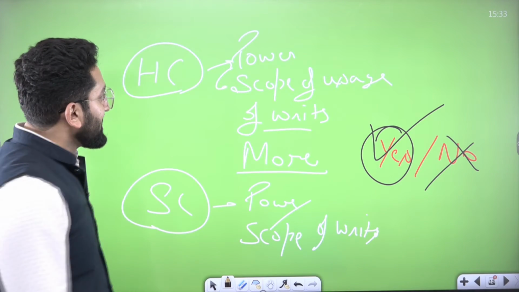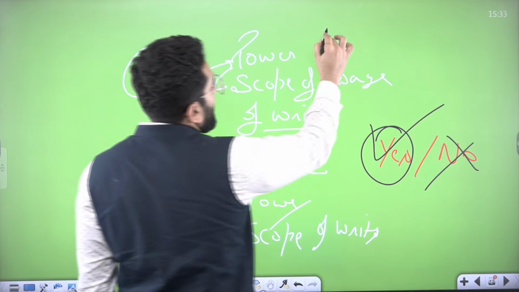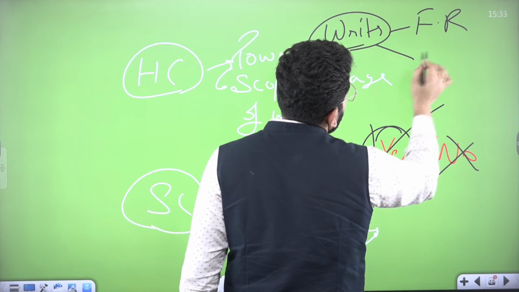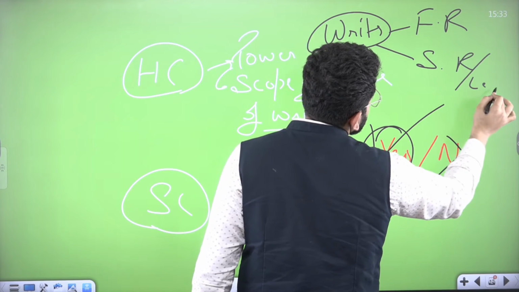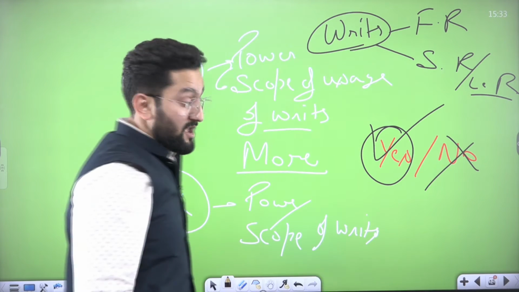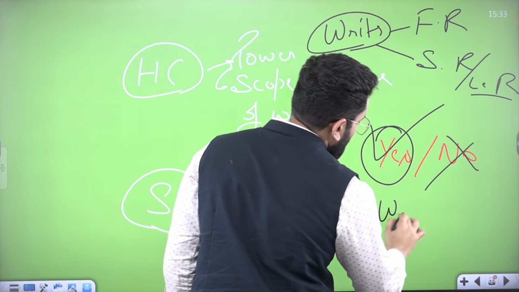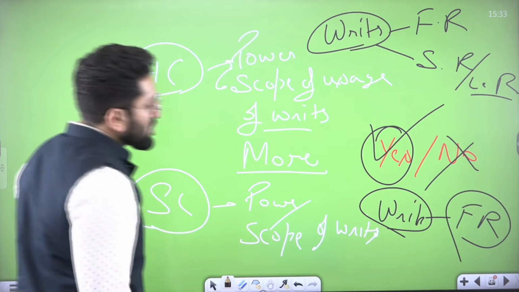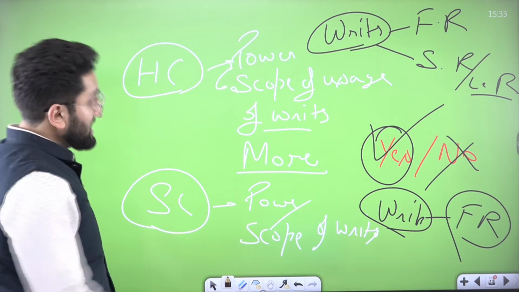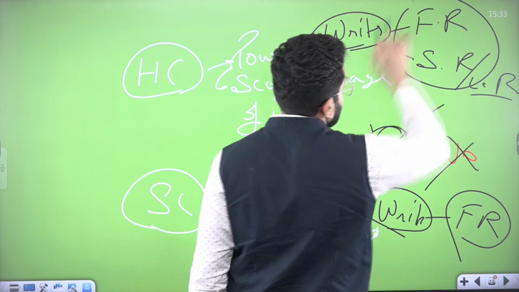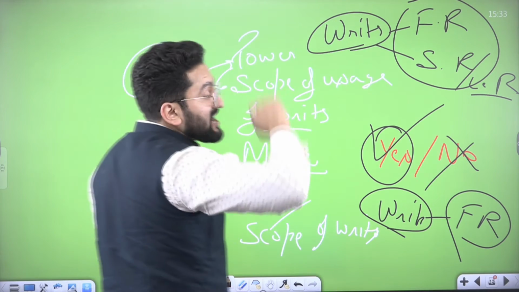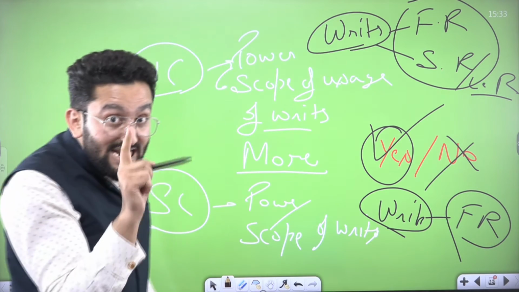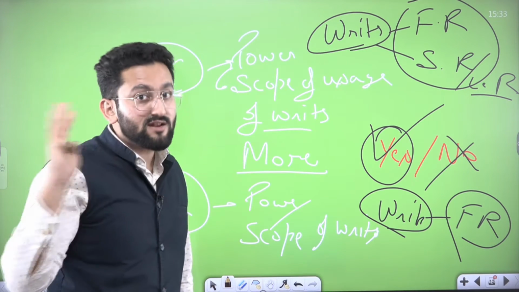You know why? Because in case of High Court, it can use writs to protect your fundamental right as well as your statutory right, or you can say legal rights. But when it comes to Supreme Court, writs as mentioned under Article 32 can be applied only in case of fundamental right. So it means scope is more in case of High Court, means variety is there. But how far will this variety go? Till what extent will this variety be applicable? Only to that state. So the words territorial jurisdiction and scope should be clear in your mind.